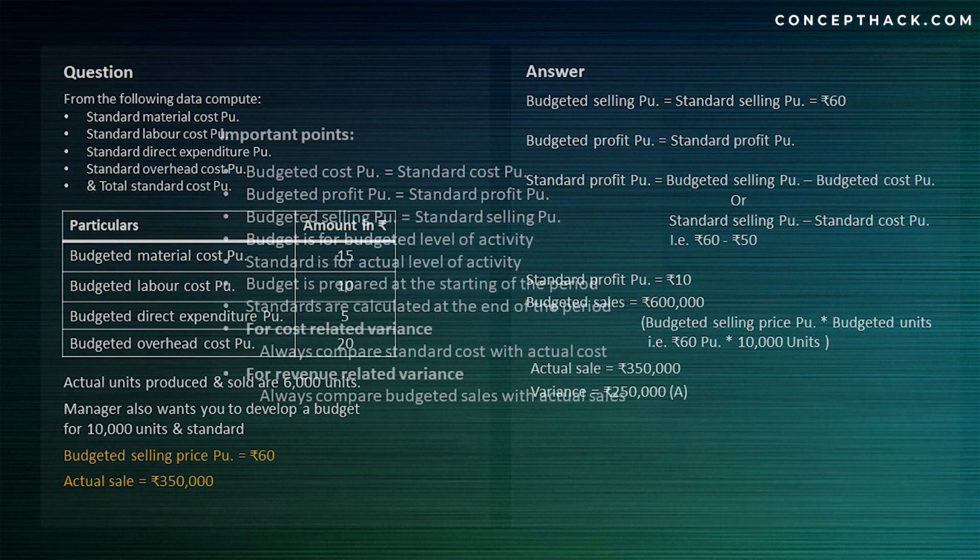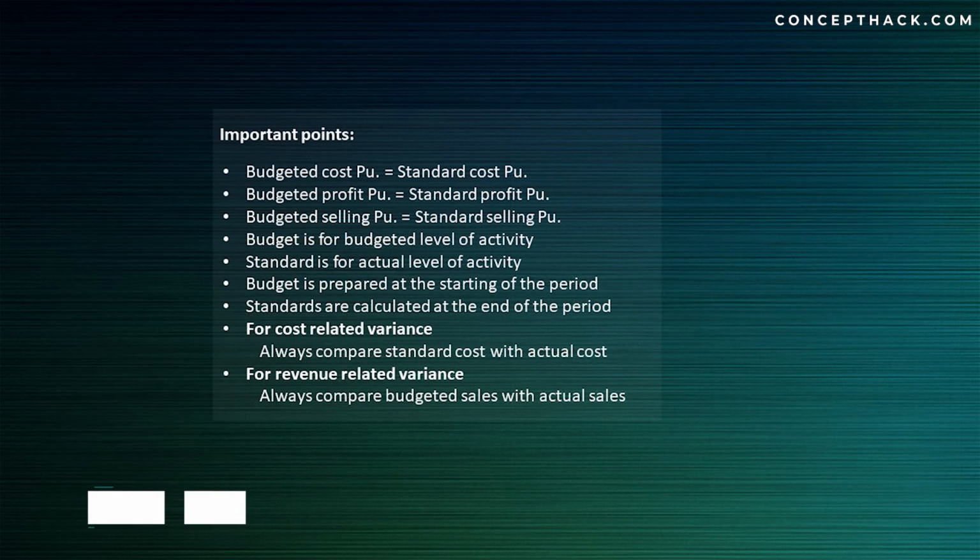Now let us quickly summarize this video. My budgeted cost per unit will always be equal to my standard cost per unit. My budgeted selling price per unit will always be equal to my standard selling price per unit. My budgeted profit per unit will always be equal to standard profit per unit.